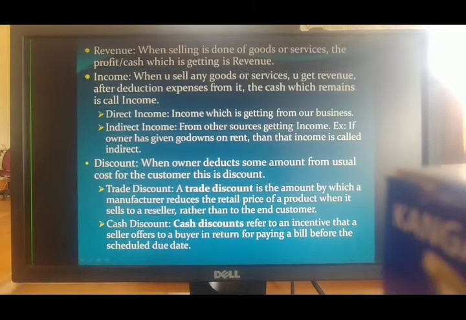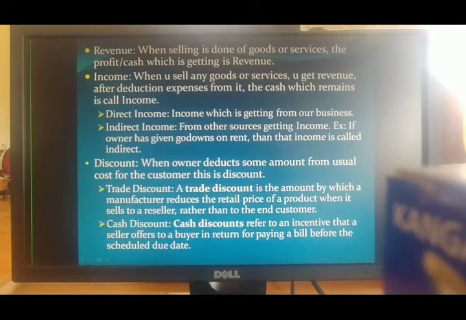If the customer buys products from me in a larger quantity, and I tell him that he should pay within a week, and within a week that customer pays me the amount for the sold products, I'll give some discount since he has paid within a week. That is called cash discount.